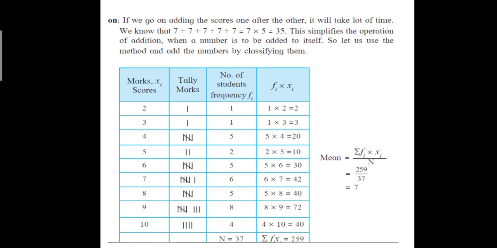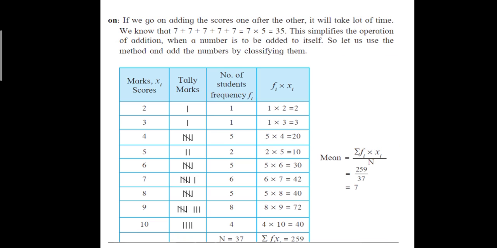So 5 4s are 20. 2 5s are 10. 6 5s are 30. 7 6s are 42. 8 5s are 40. 9 8s are 72. 10 4s are 40. So all this should be added. All this Fi into Xi should be added.